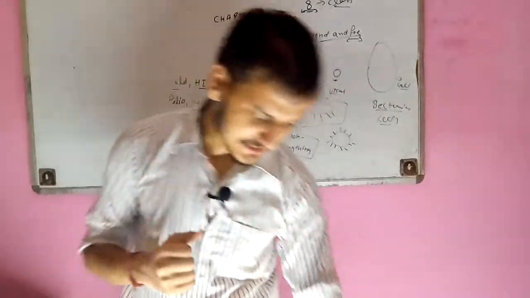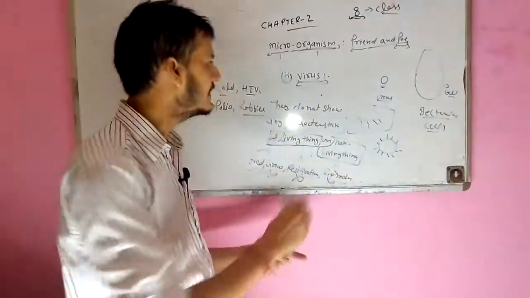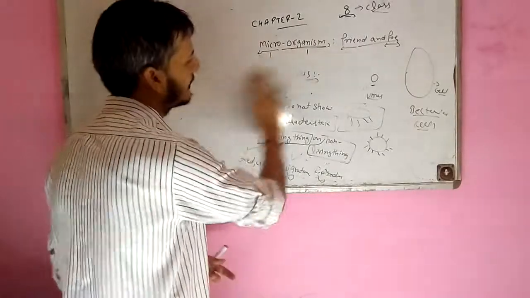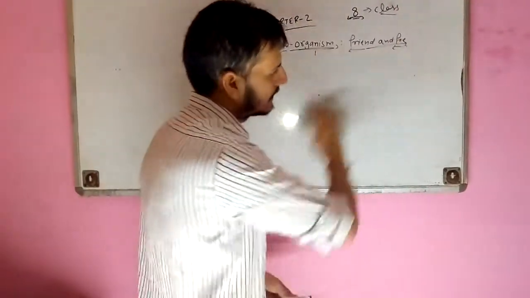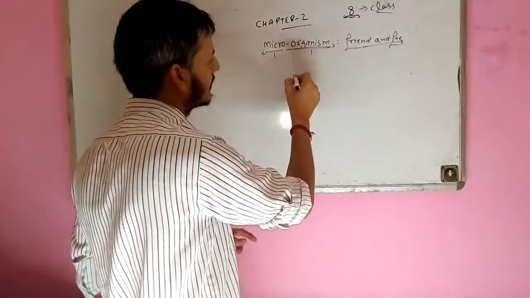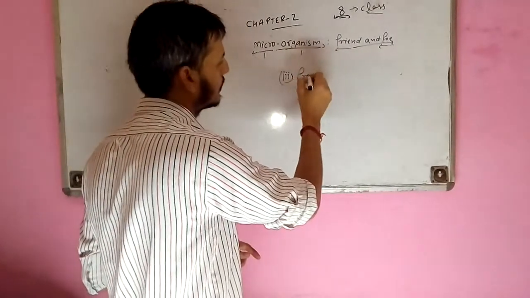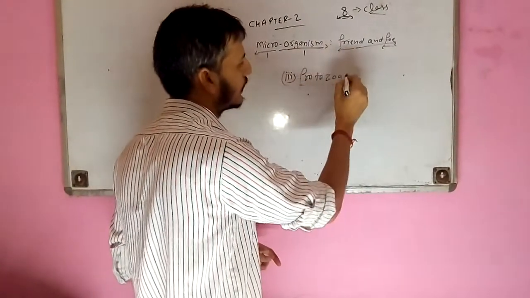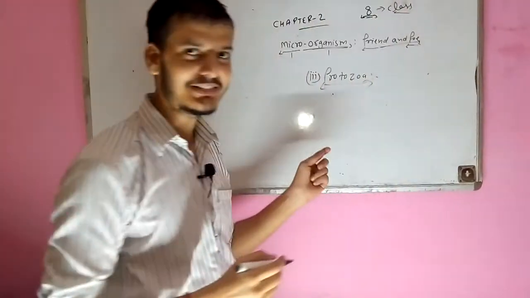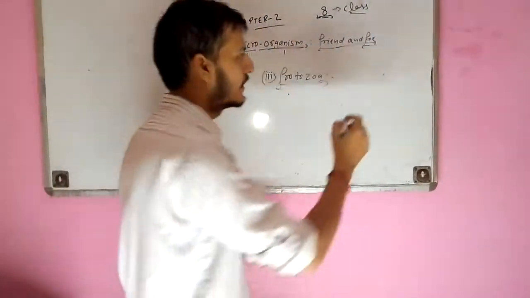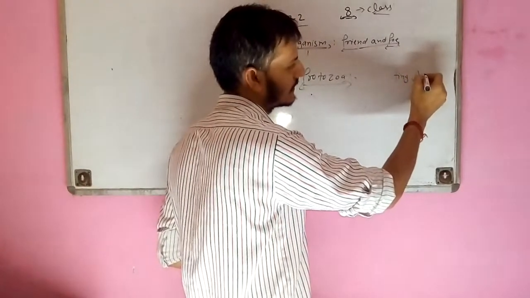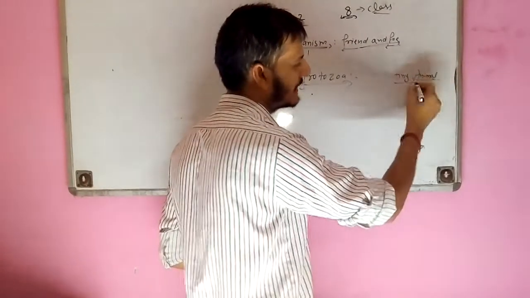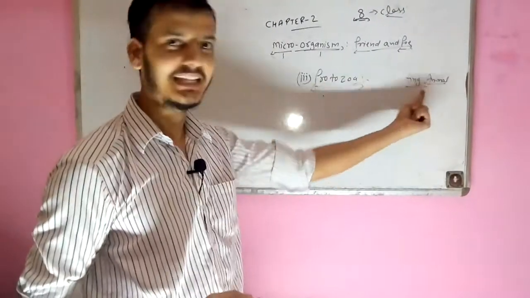Now we will discuss the third one. The name is protozoa. We classify protozoa as a family of tiny animals. They are not animals, but they generally belong to the tiny animal family.